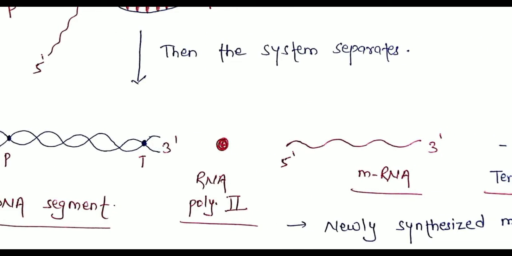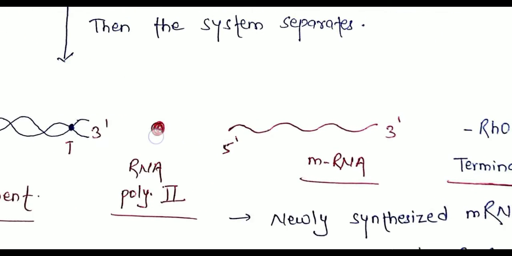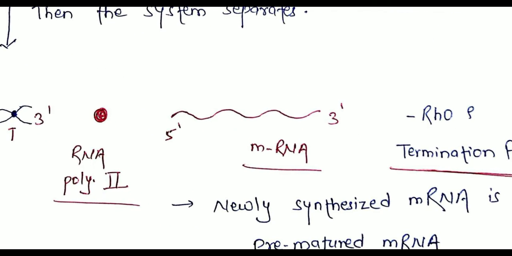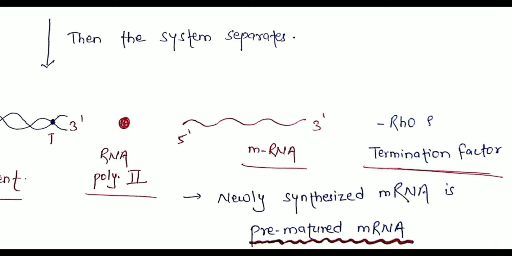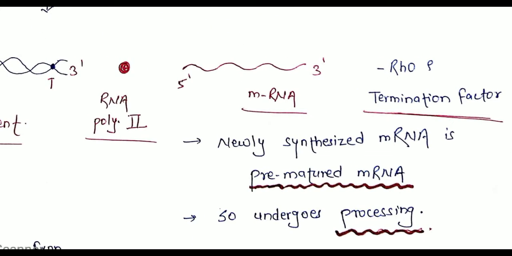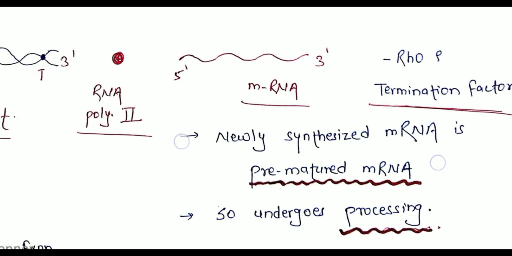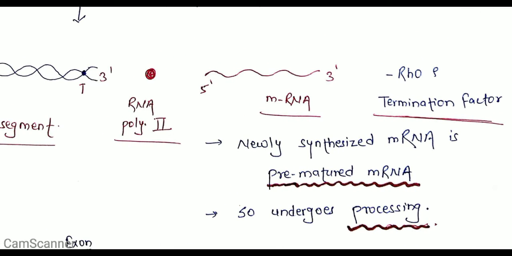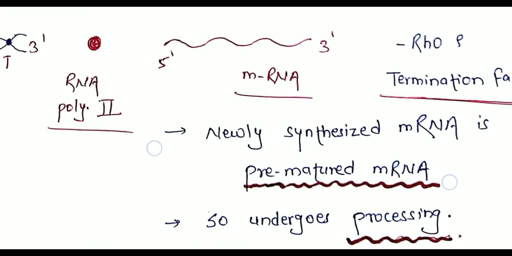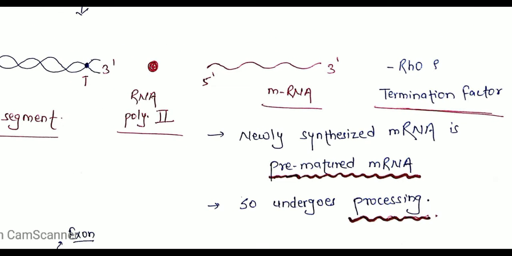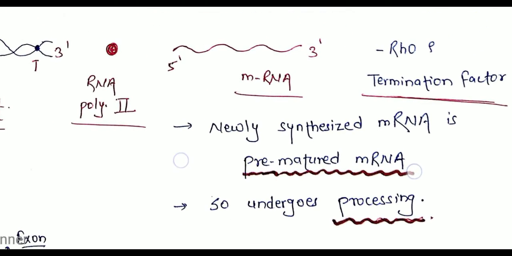The RNA polymerase has been separated. The newly synthesized mRNA has been separated. The termination factor is also separated. But the newly synthesized mRNA is not mature. It is premature mRNA, which can't go through the translation process to form protein directly. So it must undergo processing in eukaryotes, but in prokaryotes it doesn't need to undergo processing.